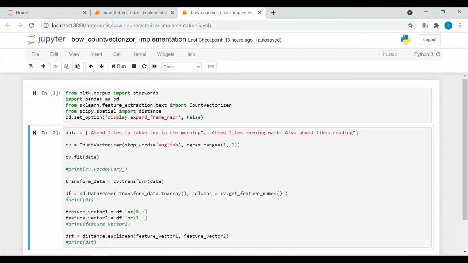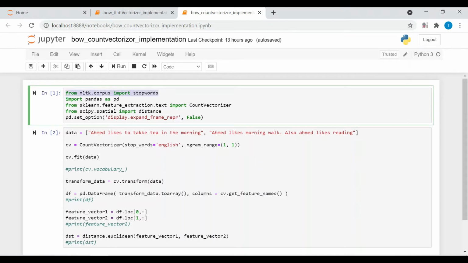So this is the implementation of the simple bag of word approach in Python. I have written this code in Jupyter Notebook. In the first line, I am importing stop words. Stop words are basically commonly used words in text documents.